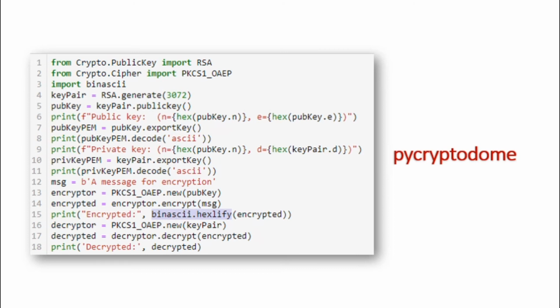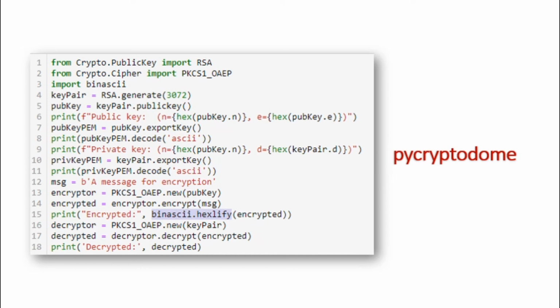In the first line, we are importing the module Crypto.PublicKey. It provides the facility for generating new RSA keys, reconstructing them, exporting them and importing them. In the second line, we are importing the module Crypto.Cipher. It is an asymmetric cipher based on RSA and optimal asymmetric encryption padding, which is the standard padding for RSA. In the next line, we are importing binascii. It has a number of methods to convert between binary and various ASCII-encoded binary representations.